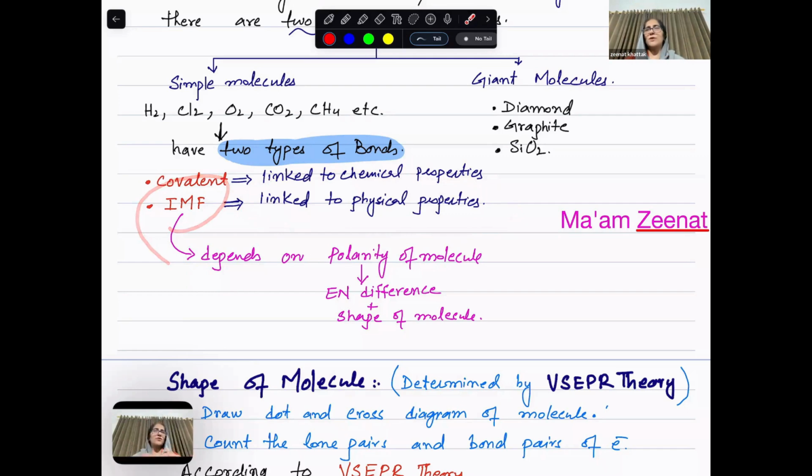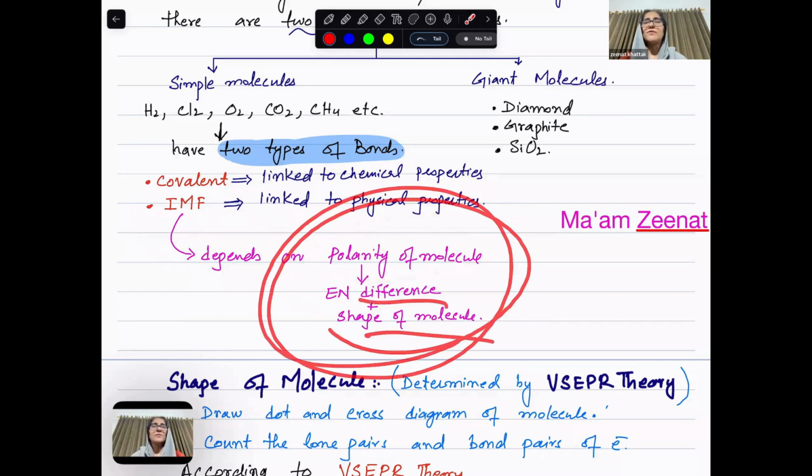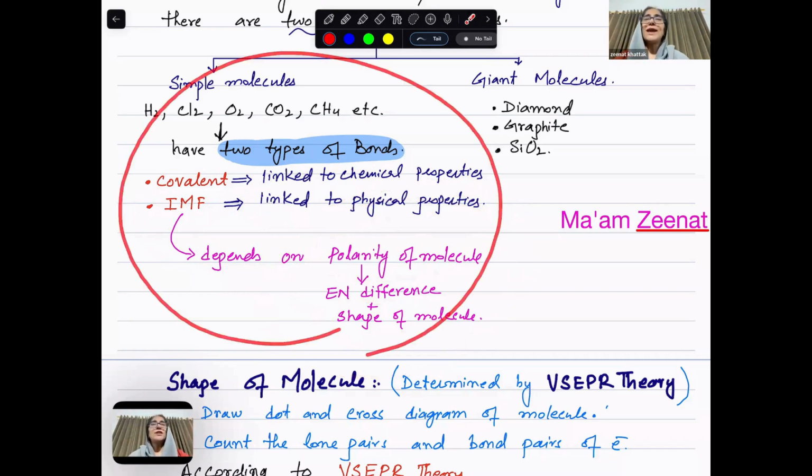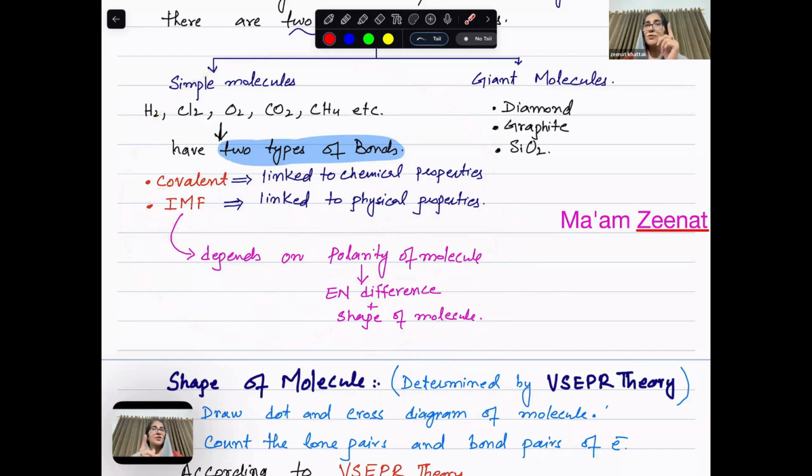Intermolecular forces depend on what? On the polarity of the molecule. Polarity depends on what? Electronegativity difference and the shape of the molecule. So when you want to know about intermolecular forces properly and in detail, you must know the shape. When you know about shape, you will be able to talk about electronegativity difference and polarity. When you know about polarity, you will be able to differentiate the different types of intermolecular forces.